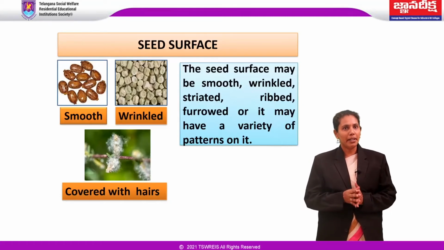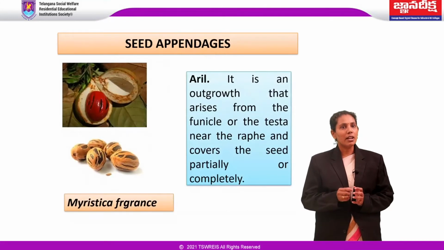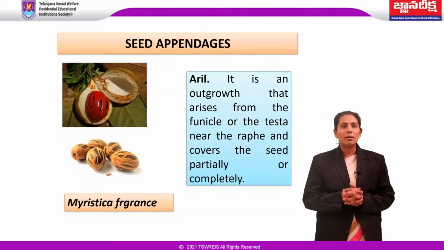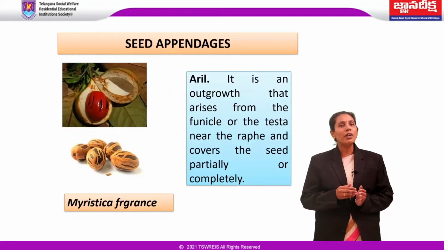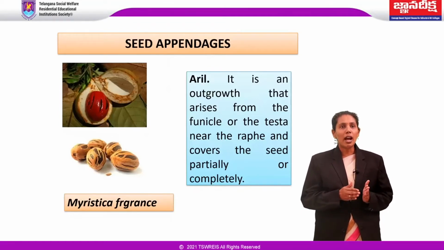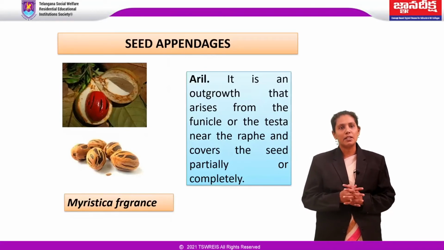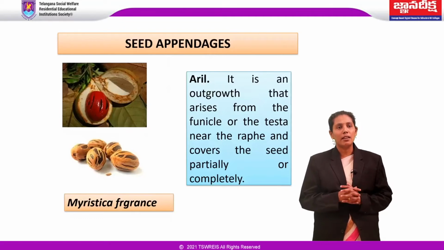Coming to the seed appendages. Seeds of certain plants have specialized outgrowths or envelopes. These structures develop following fertilization from parts of the ovule or funicle. Now I am going to explain the origin and structure of some seed appendages and how they help in effective seed dispersal. The first one is aril.